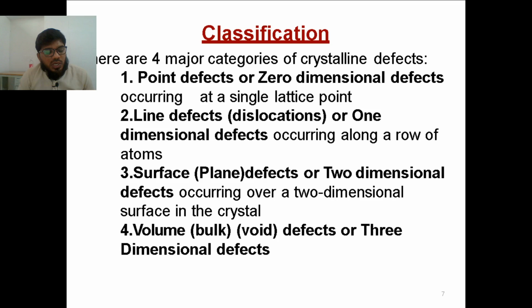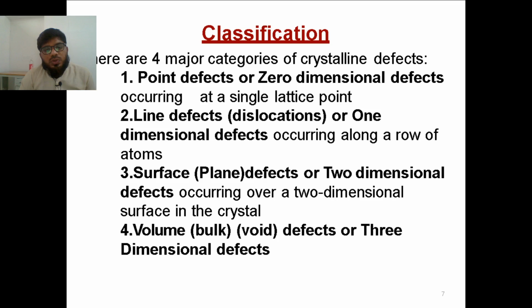Next is surface defect, or two-dimensional defect. In this, the defect occurs on the whole surface. These defects we generally study under microscopes like the scanning electron microscope and the tunneling electron microscope. There are also optical microscopes, so surface nature can be studied by an optical microscope to some extent. Each and every microscope has some range, that is, to what micrometers we can study using it. If you want to go deeper, you have to use huge microscopes.